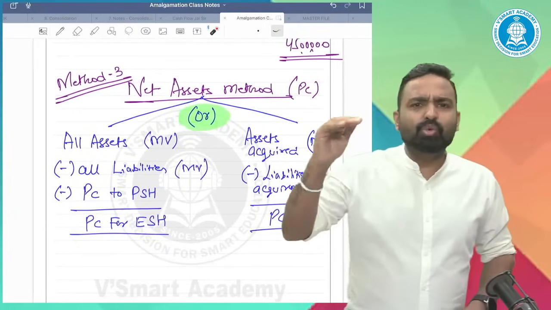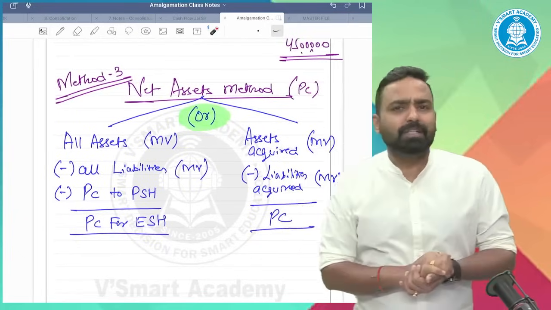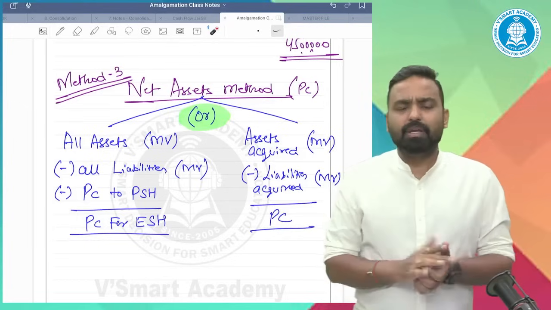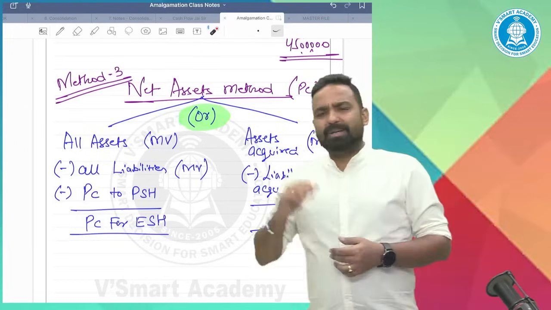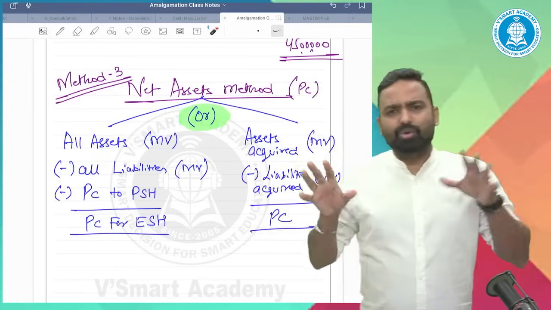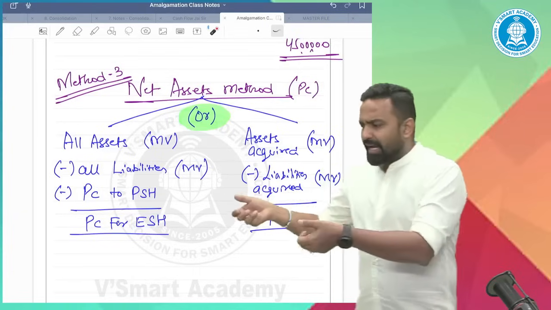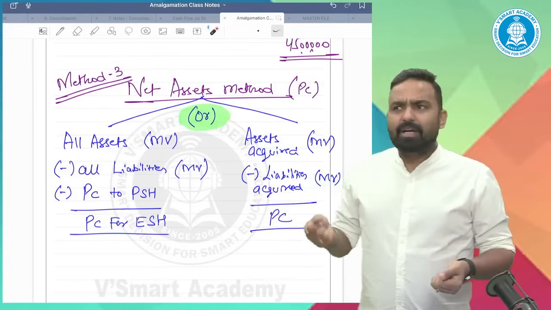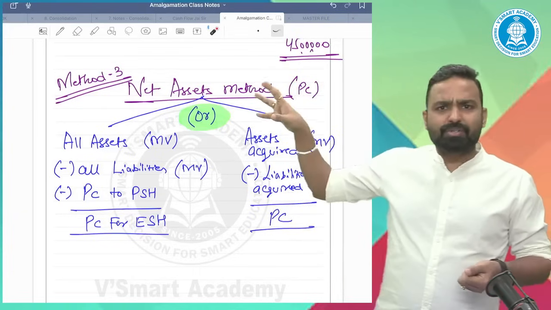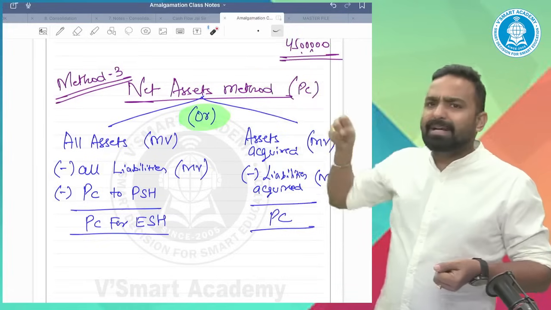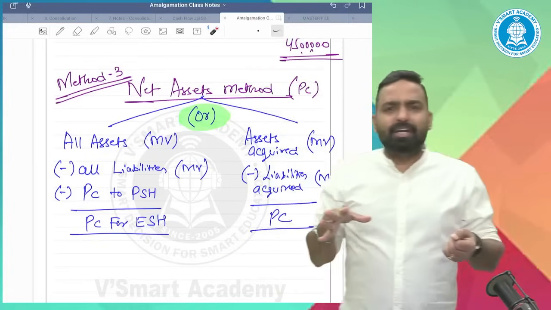Suppose I went to a shopping center, let us say D-Mart, to purchase goods. When I entered D-Mart, I took an empty basket and chose the products. Whatever products I want, I pick them and put them in my basket.